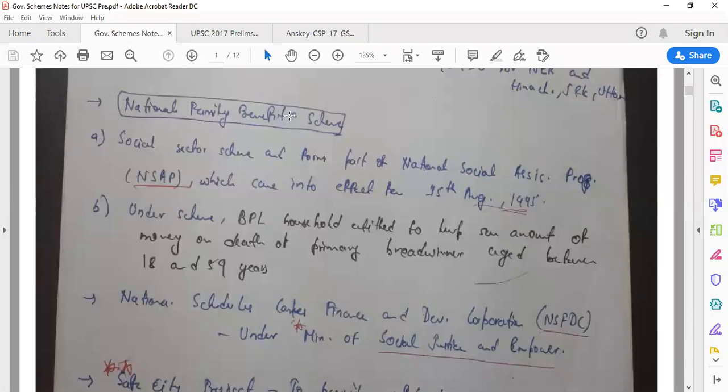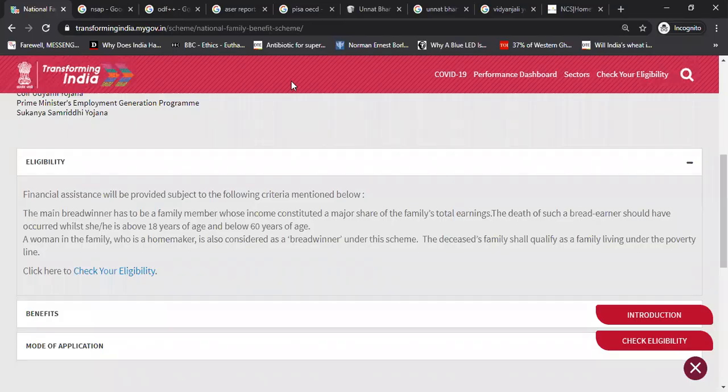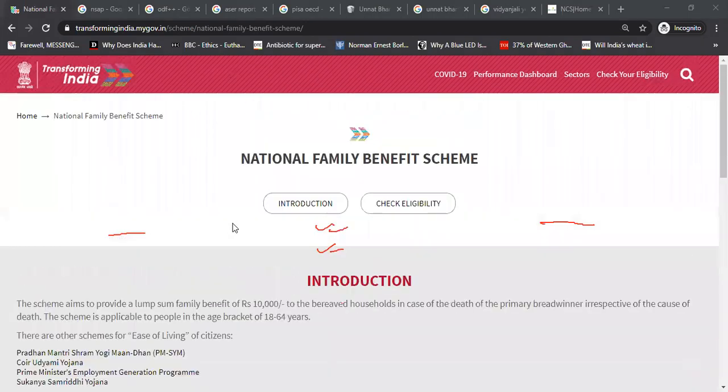Hope you're seeing this particular line, and when you get free time after this lecture, you can see this site. So see, death of such a breadwinner should have occurred while he is above 18 years of age and below 60 years of age. So they are saying two different things at two different points, but you have to remember 18 to 59. That is a scenario. And even a woman in a family can be considered a breadwinner. So this is the National Family Benefit Scheme. Remember this: it's about death of a breadwinner, then government will give you 10,000 lump sum amount, and it is under NSAP. Now let's see something more about NSAP.